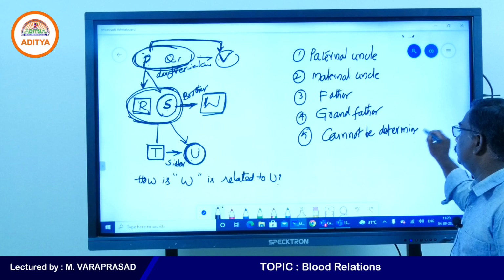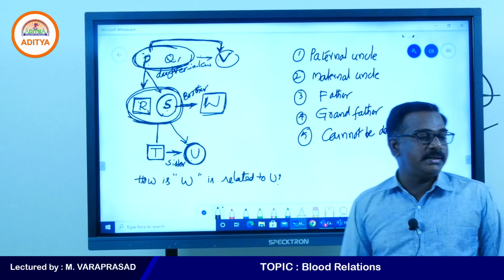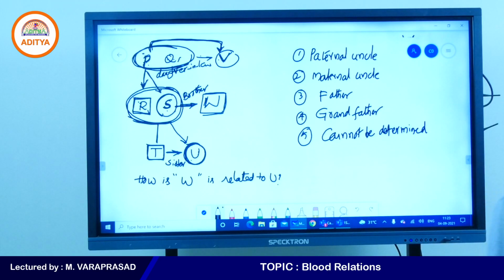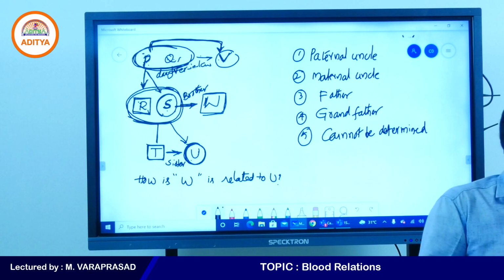Which one is the correct answer? First one, second one, third one, fourth one or fifth one? Now the next question is given. How is W related to you? Many are writing uncle. Paternal or maternal? Here uncle is not there. Paternal is there and maternal also there. Paternal means father side, maternal means mother side.